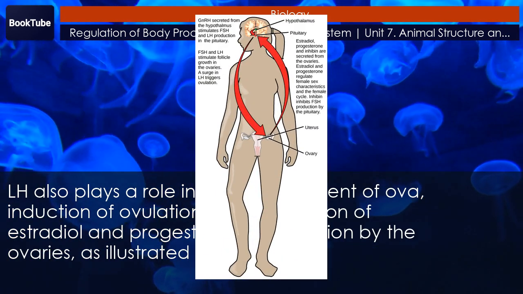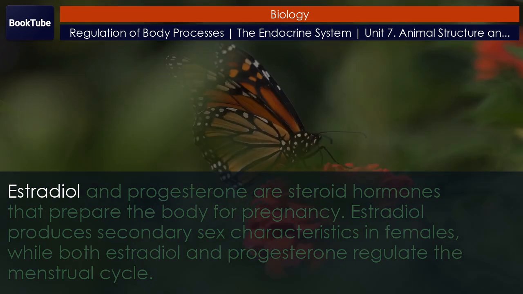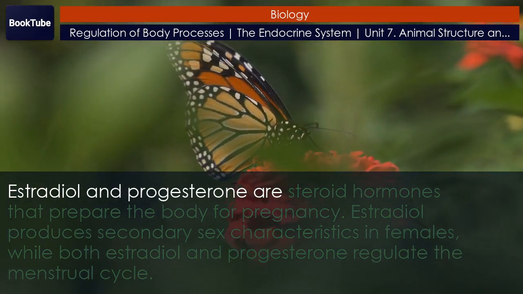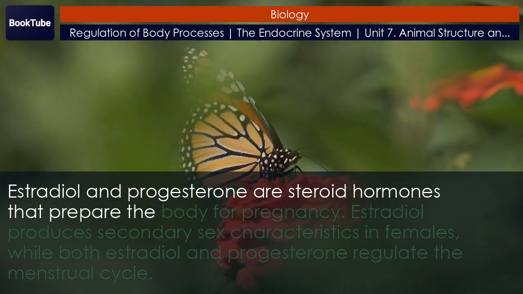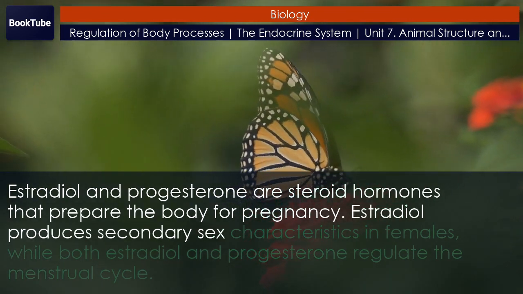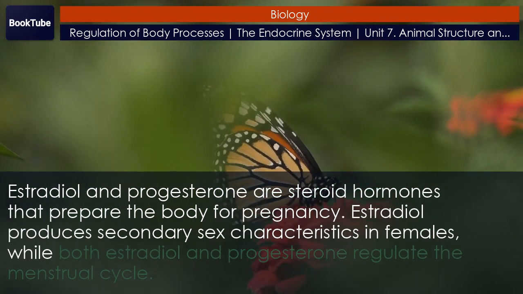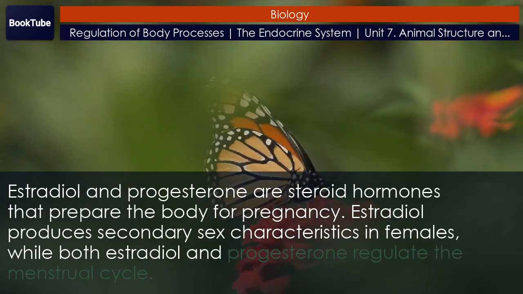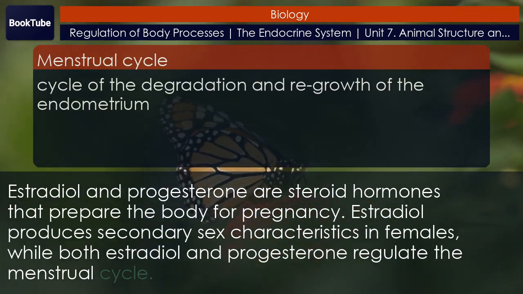As illustrated in Figure 3, estradiol and progesterone are steroid hormones that prepare the body for pregnancy. Estradiol produces secondary sex characteristics in females, while both estradiol and progesterone regulate the menstrual cycle.